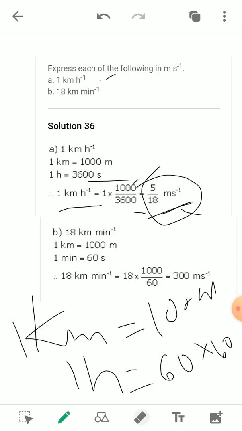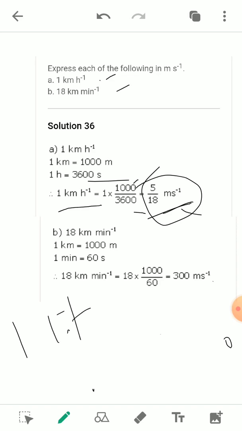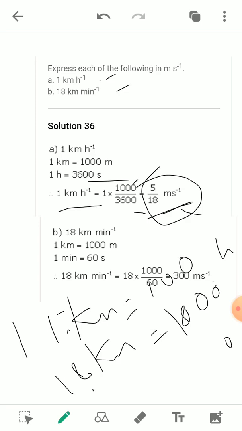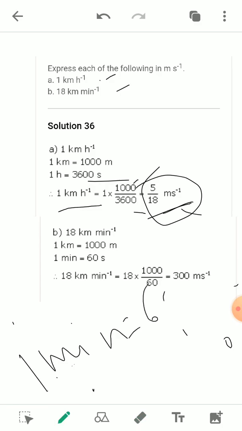Now see here, there is another one: how can we convert 18 kilometer per minute into meter per second? It is given 18 kilometer, and we know that 1 kilometer is equal to 1000 meter, so 18 kilometer will be 18,000 meter. Here minute is given, so we have to convert it into seconds. So 1 minute is equal to 60 seconds.